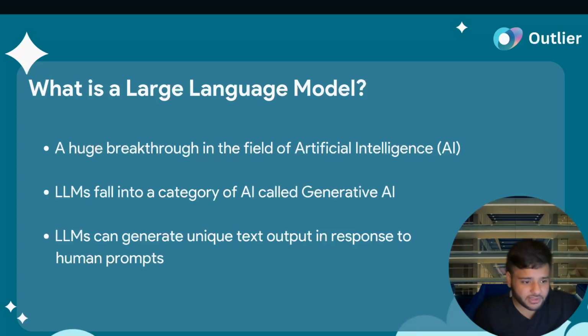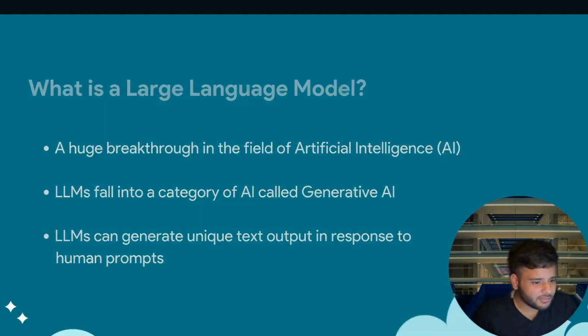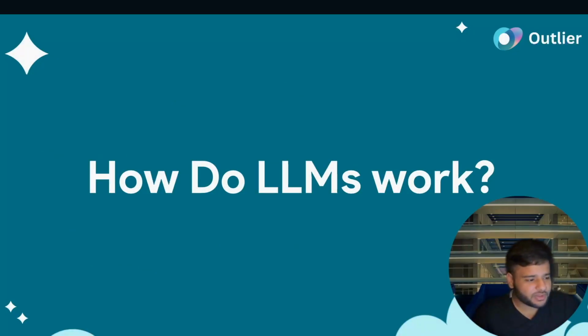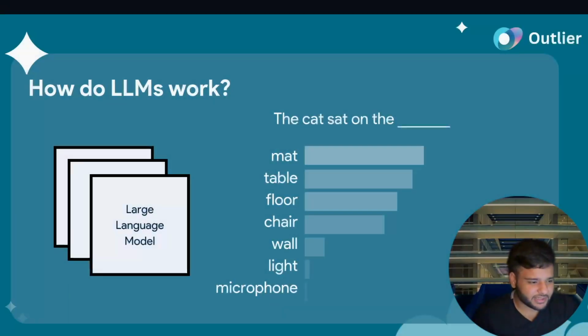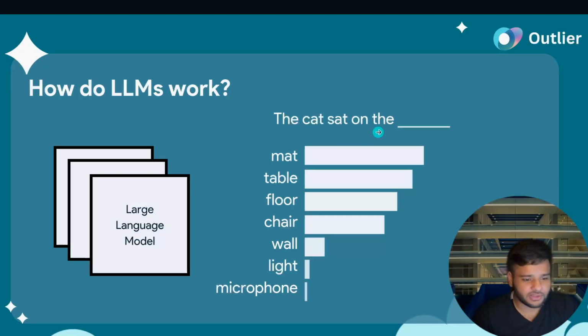They learn patterns from that data, and it could be text, images, videos, audio, etc. They use those patterns to predict, for example, the next word in a particular sentence. So let's take an example. Given this base sentence, "The cat sat on the ___," all these LLMs do is create a probability score for each and every word in the English language, such as this.